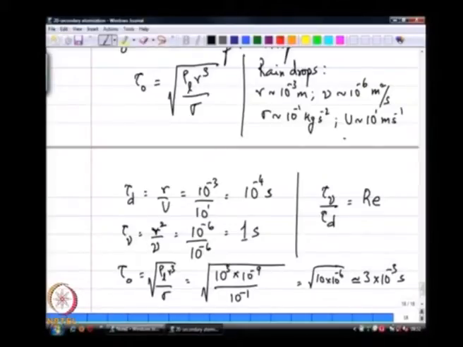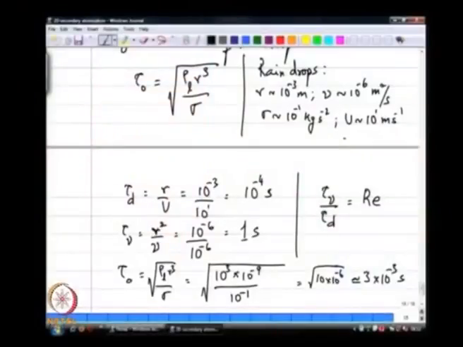So, instead of a 1 millimeter drop like we had, if I take a 0.1 millimeter drop, which is a 100 micron drop, clearly R is now a factor of 10 lower for the same viscosity nu, which means your viscous time scale is 10 power minus 2 seconds. So, in 10 power minus 2 seconds, the effect of what is happening on the free surface of the liquid drop is felt in the middle.